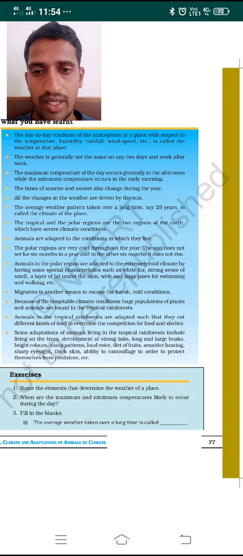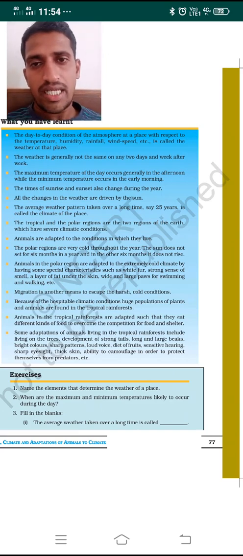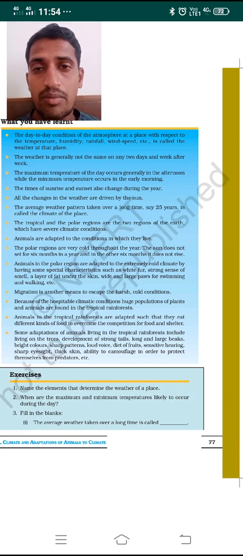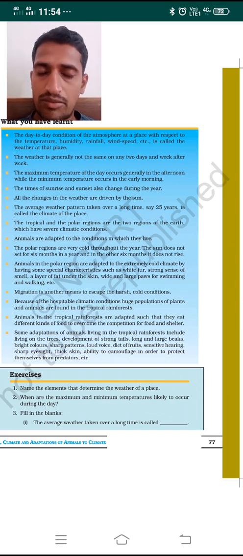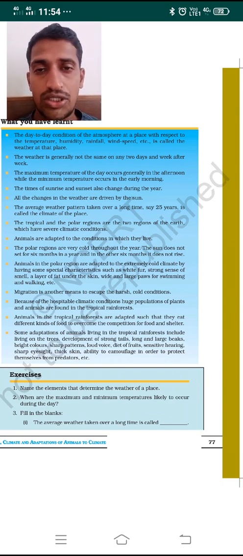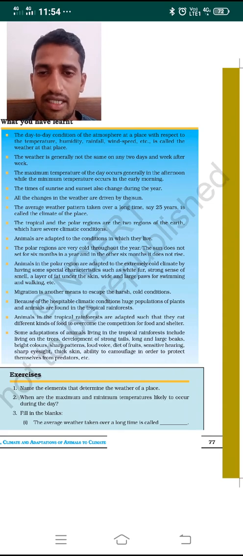The maximum temperature of the day usually occurs during the afternoon, and the minimum temperature usually occurs during the early morning. The times of sunrise and sunset keep changing throughout the year. All the changes in the weather condition are due to the sun, right?